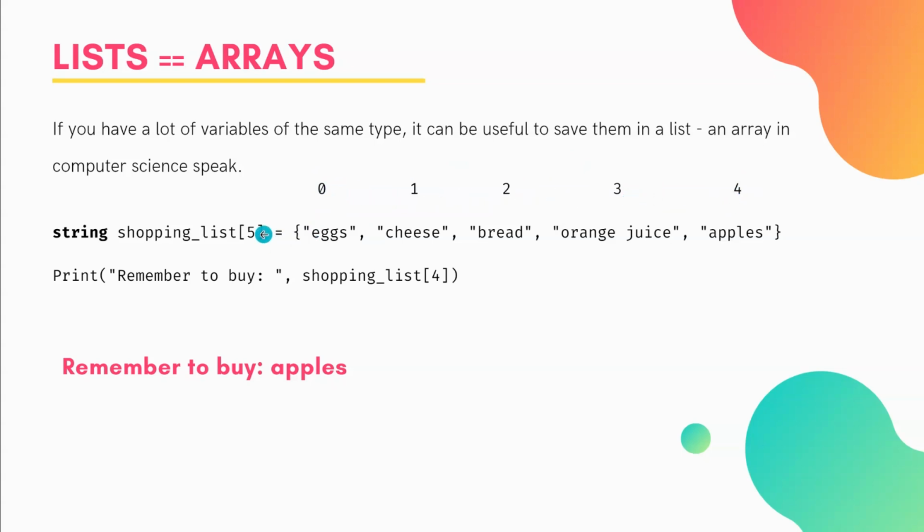Now remember, we said that the list is 5 long, and we have 0 to 4 in there. That's an important difference that you need to remember when you're using loops like while and for, because you don't want to try and refer to the number 5. If you were to put 5 in here, you would get an error because it would be trying to find some value that doesn't exist. So it's important to remember that the last index in the list is not the same as the length.